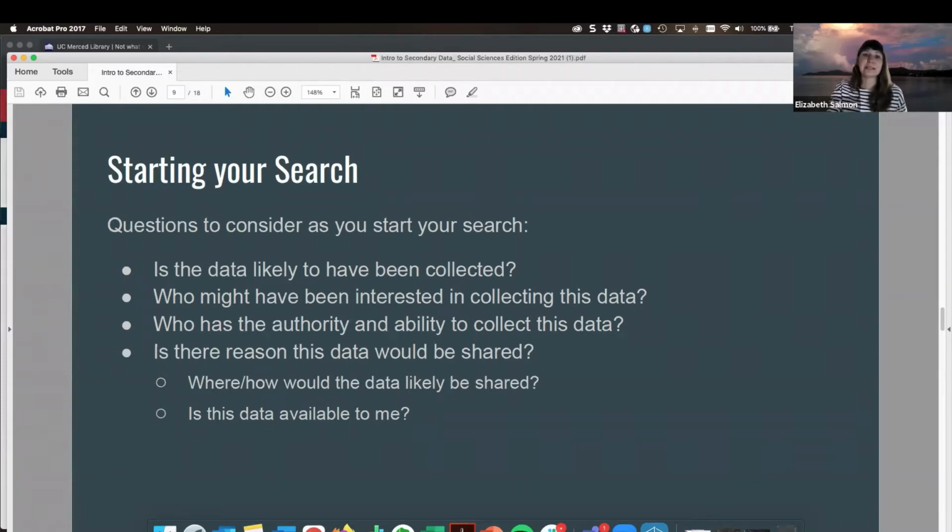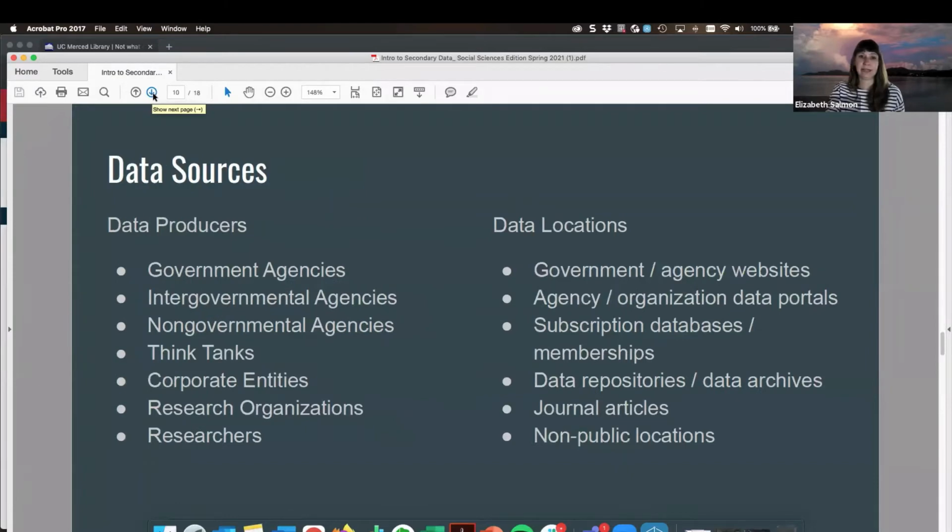We're going to take a closer look at two of these points. So who is interested in collecting the data and who has the authority and ability to collect data? And that's going to bring us to our major data producers. So we have government agencies, intergovernmental agencies, and that includes things like the UN. The UN has a data portal, the World Bank also has a data portal. Non-government agencies and think tanks, corporate entities, research organizations, and then researchers.